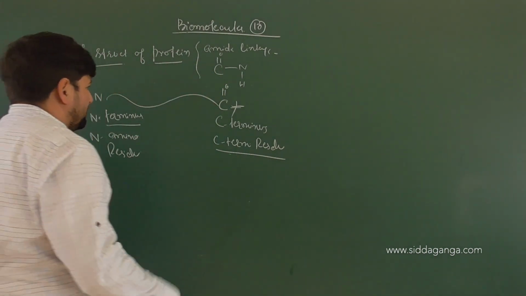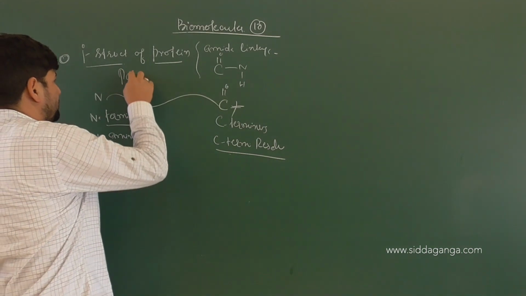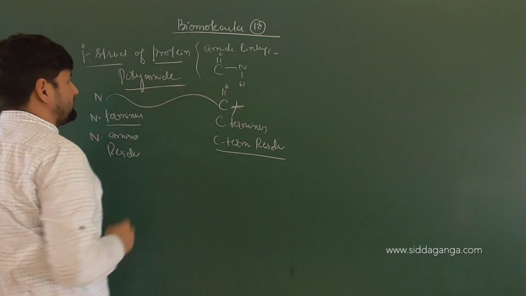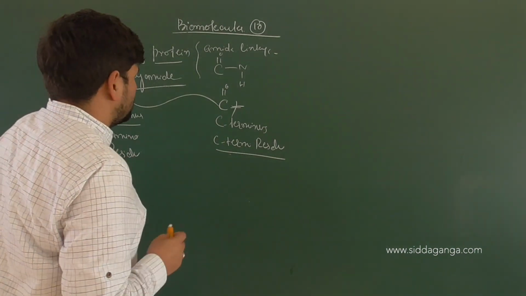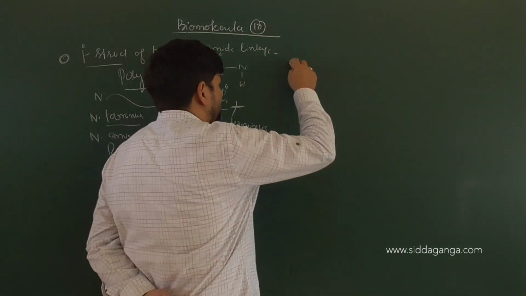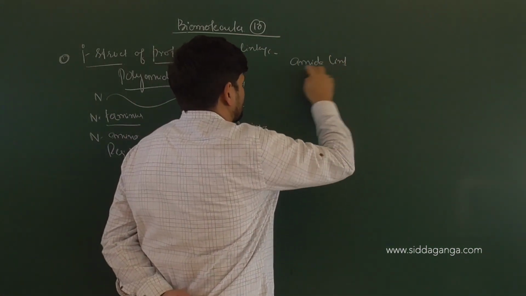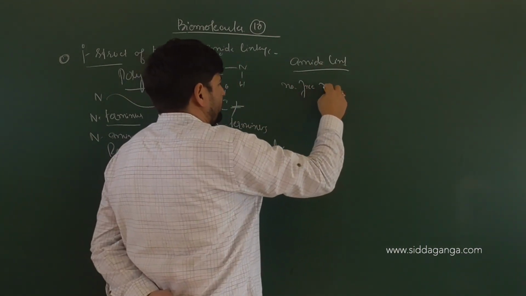Then we reached the conclusion also that these proteins are also called polyamides because of many peptide linkages existing, many amide linkages existing. One more conclusion that we reached was that around an amide linkage there is no free rotation.